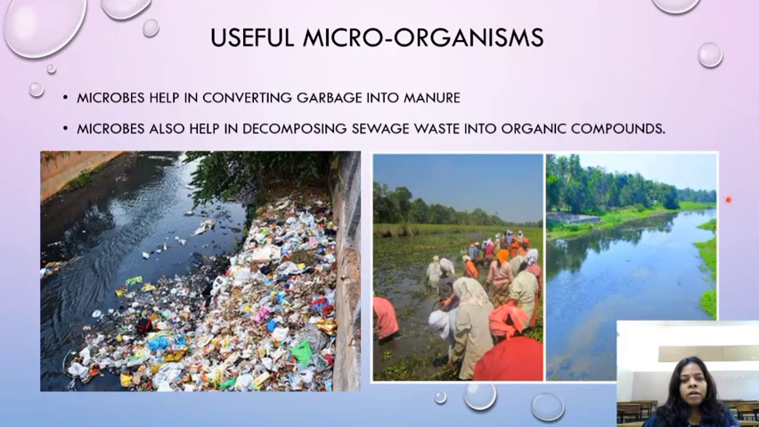So children, useful microorganisms. This is a very dirty, very nasty picture shown there, but it is all our own actions, children, our own doings. Microbes help in converting garbage into manure. So all this garbage can be converted into manure with the help of microorganisms, children. But it requires time. You need to give some time to those little microbes to act on the garbage and convert it into manure. Microbes also help in decomposing sewage waste into organic compounds.